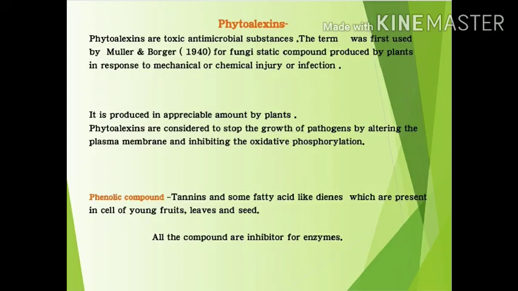Phytoalexins are considered to stop the growth of the pathogen by altering the plasma membrane and inhibiting oxidative phosphorylation. All phytoalexins are lipophilic compounds and were first detected after study of late blight of potato caused by Phytophthora infestans.